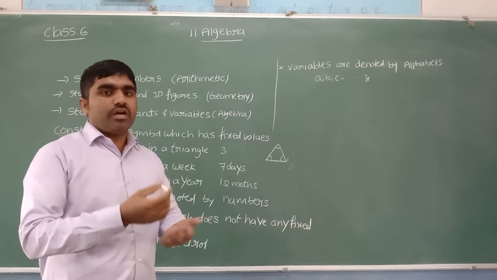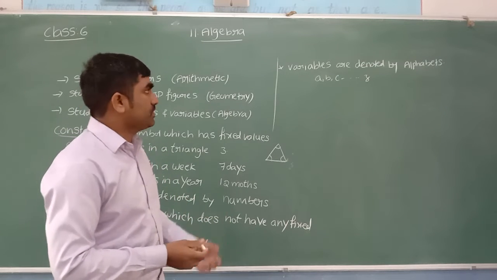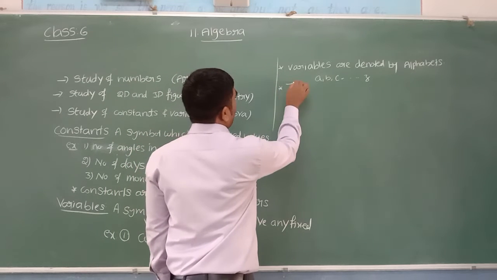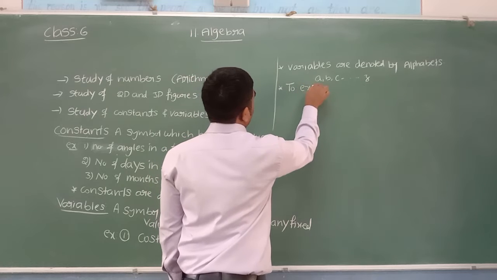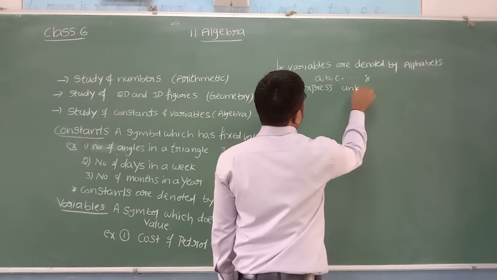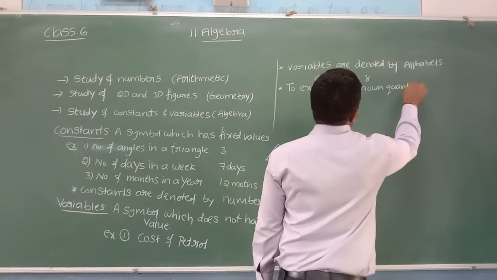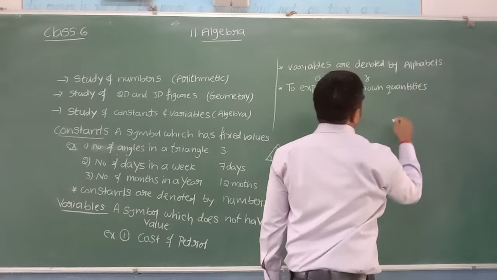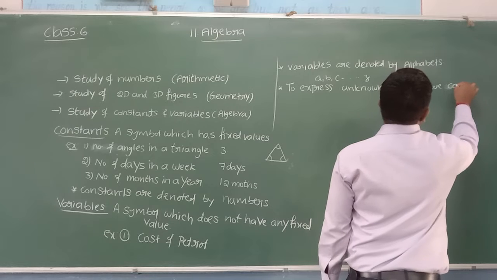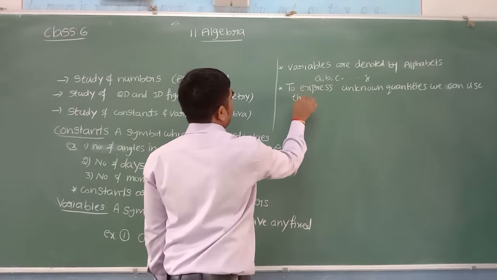Now let us see where and how to use variables with the help of some examples. Also, I said that to express unknown quantities we can use variables.